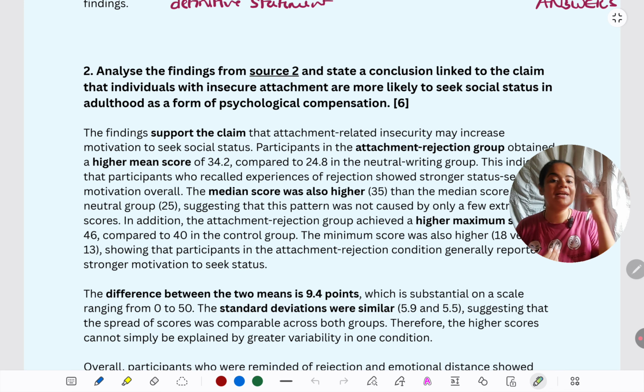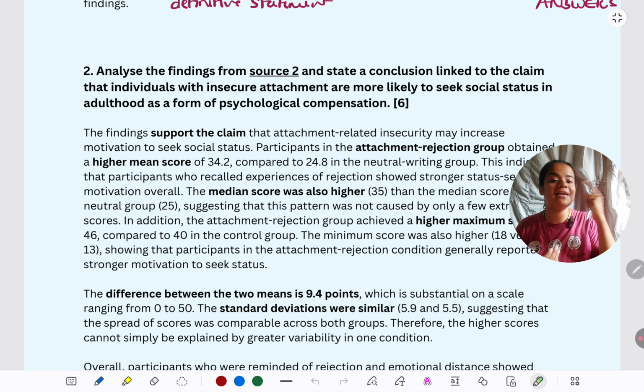So here you can see we have a table in which we have the range. So we have maximum and minimum of status seeking. Status seeking is the dependent variable here. We have the median, so we have the midpoint of status seeking. We have mean, the average, and we have standard deviation, the variability in status seeking. But which groups are we comparing? For that, we have to read the text, which I won't be able to read entirely now. Let's just take a quick look at it.